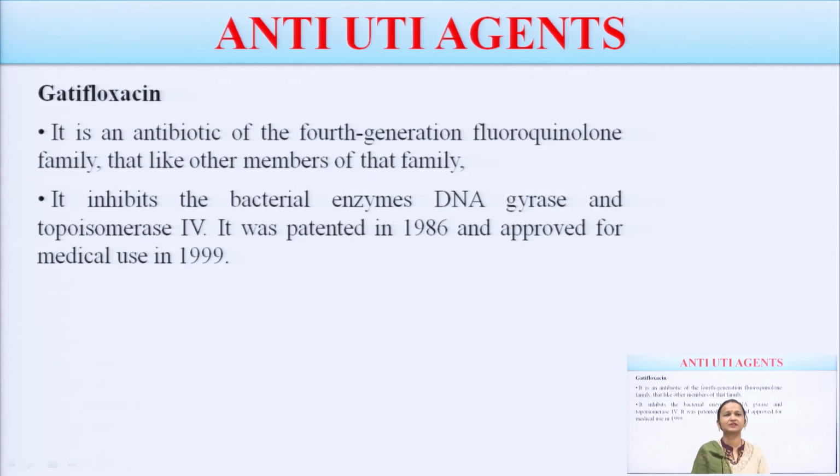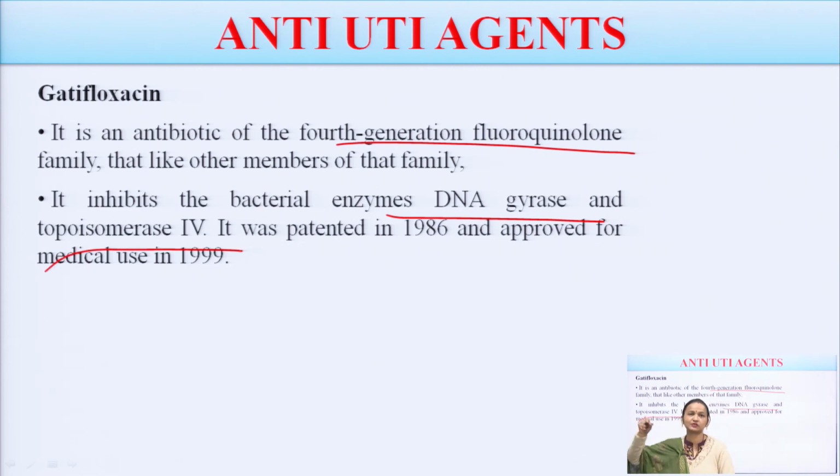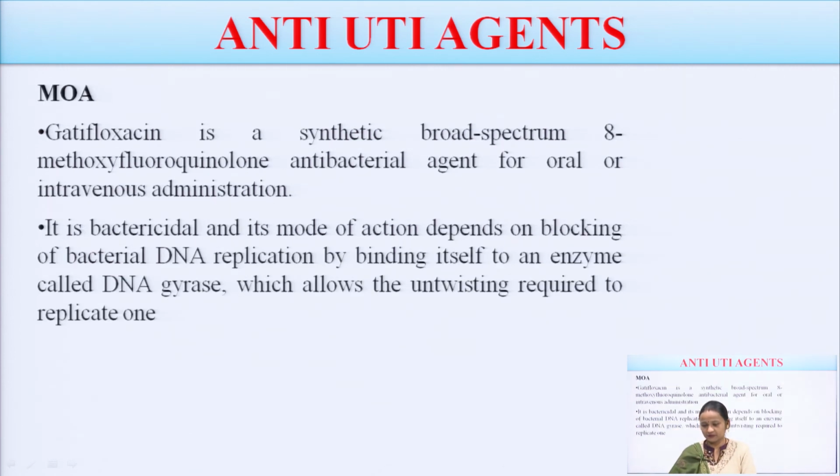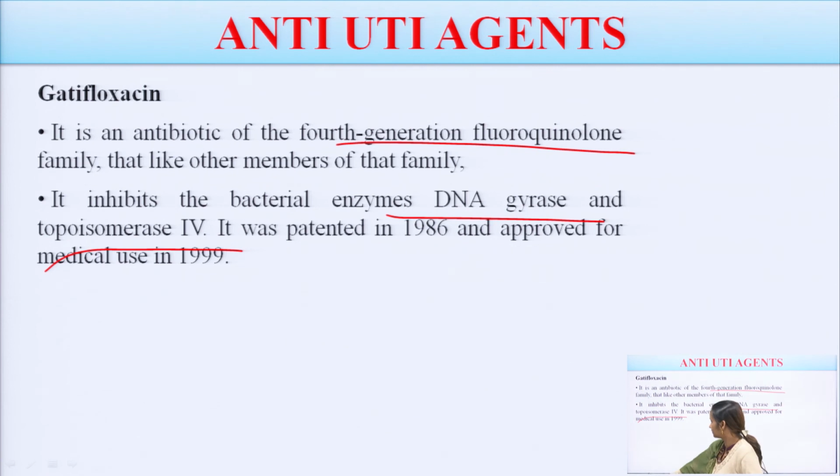The next one is gatifloxacin. It is an antibiotic of the 4th generation fluoroquinolones like others. It also inhibits the bacterial enzymes DNA gyrase and topoisomerase 4. It was patented and approved for medical use in the year 1999.